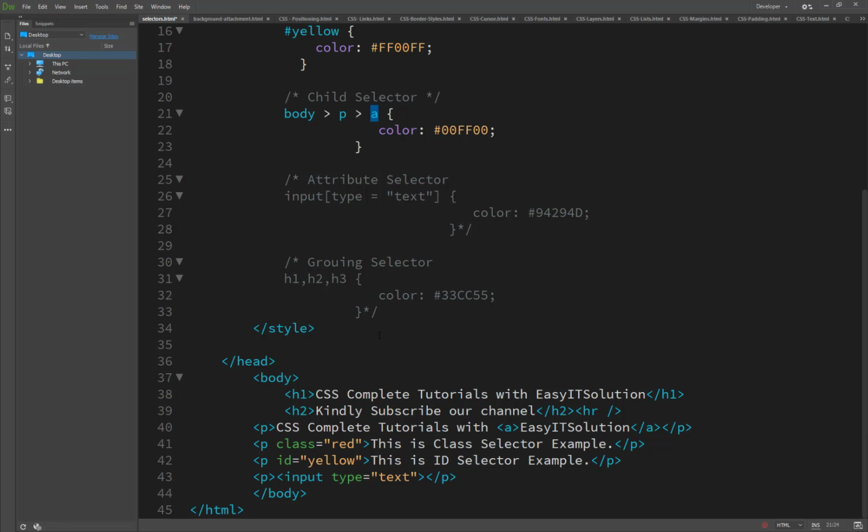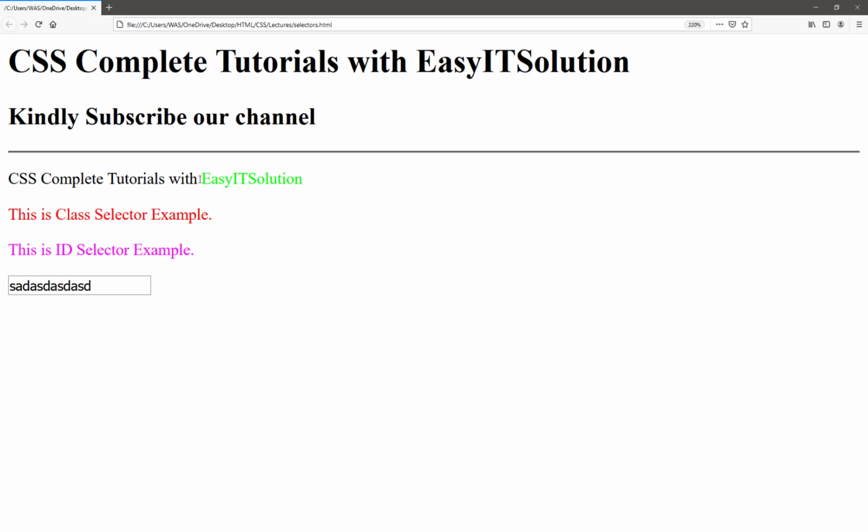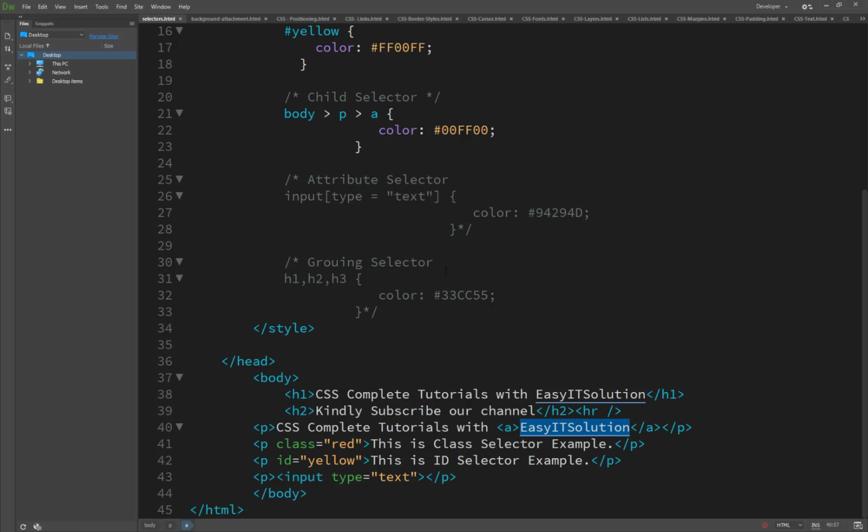The anchor is the child of paragraph, and it's only one example here. So it applies only here. I changed the color to green, saved it, and you will see the child selector is working here perfectly.